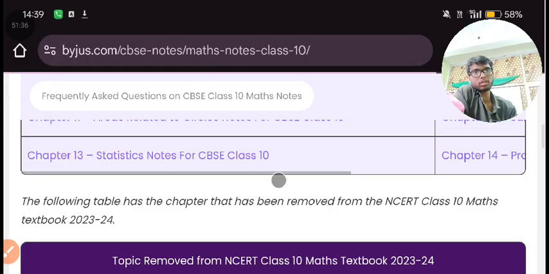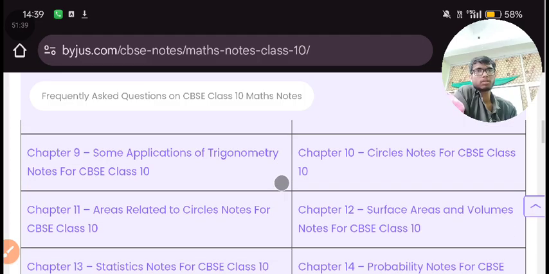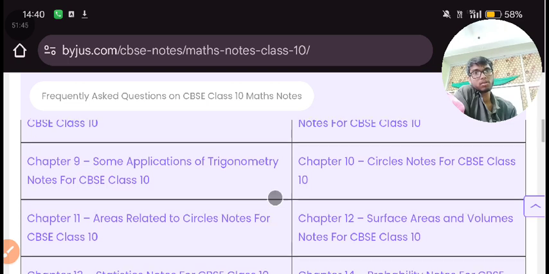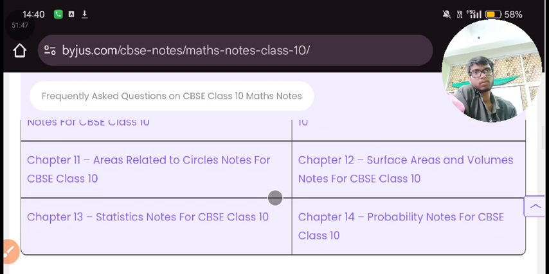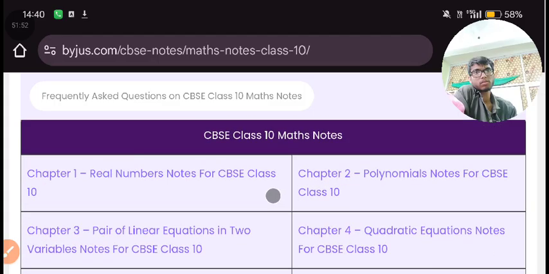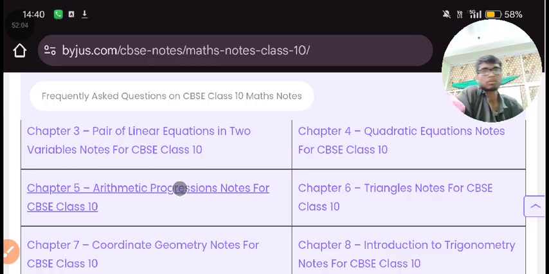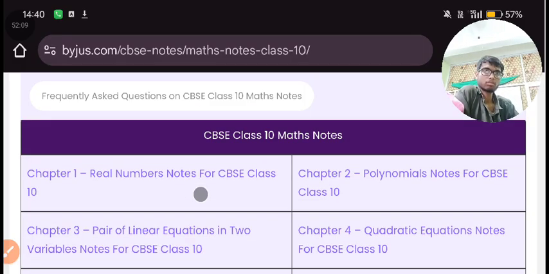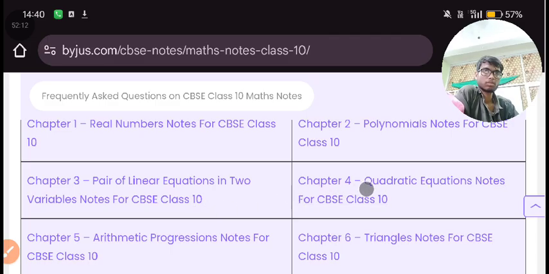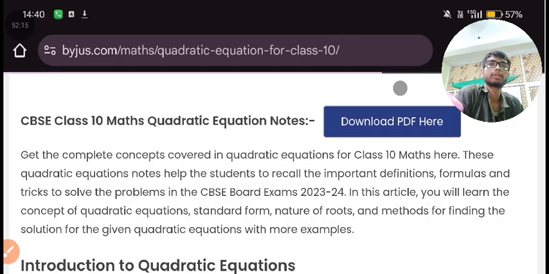Let's take the next chapter. Next we have areas related to circles. Next, coordinate.